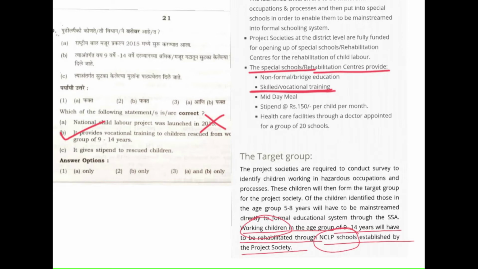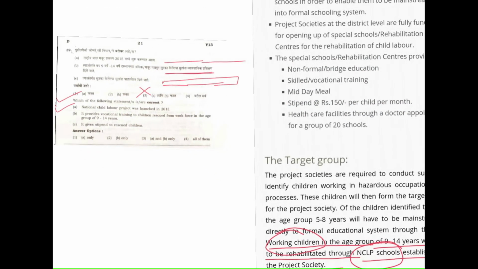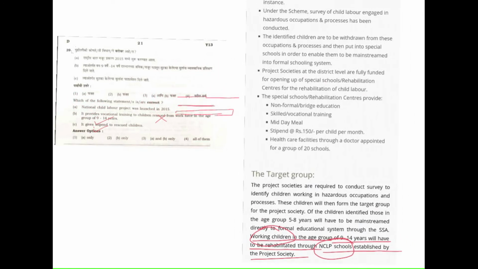Yes, stipend at the rate of 150 rupees per child per month. This is given through these NCLP schools, right? So statement C is also the correct one. Okay, so what will be the answer then? Okay, so we don't have any answer here. B and C.